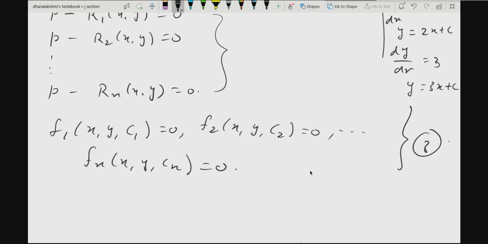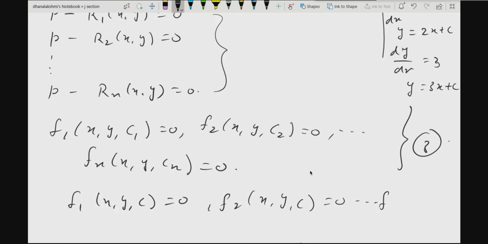That means F1, I have replaced each of these C1, C2, Cn with a single C, a common C itself. There won't be any changes. Understood? Yes, ma'am. This is 4.